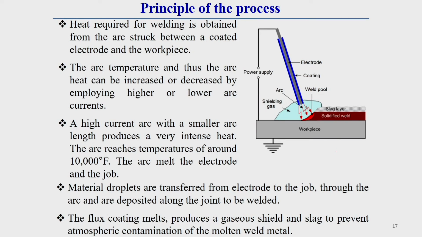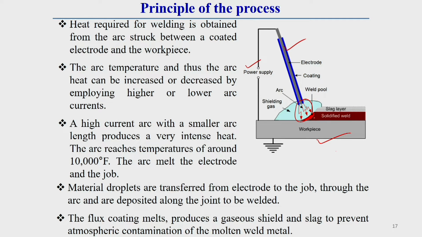So, first of all we should know the principle of the process, that means how it operates. Here this schematic diagram represents the SMAW process. Here you see this is the electrode, this electrode terminal is connected to the power supply, and another terminal is connected to the workpiece. This is generally the workpiece. In front of this electrode there is an arc. So, the heat required for welding is obtained from the arc struck between a coated electrode and the workpiece.